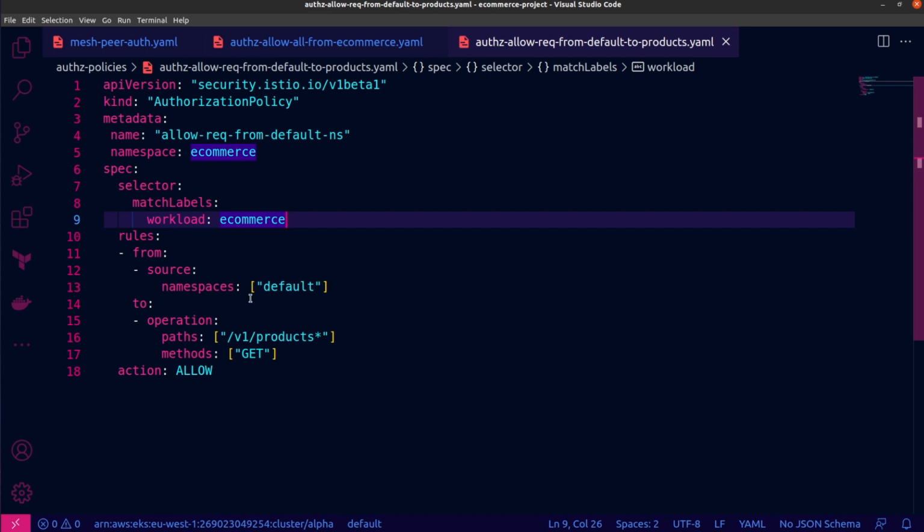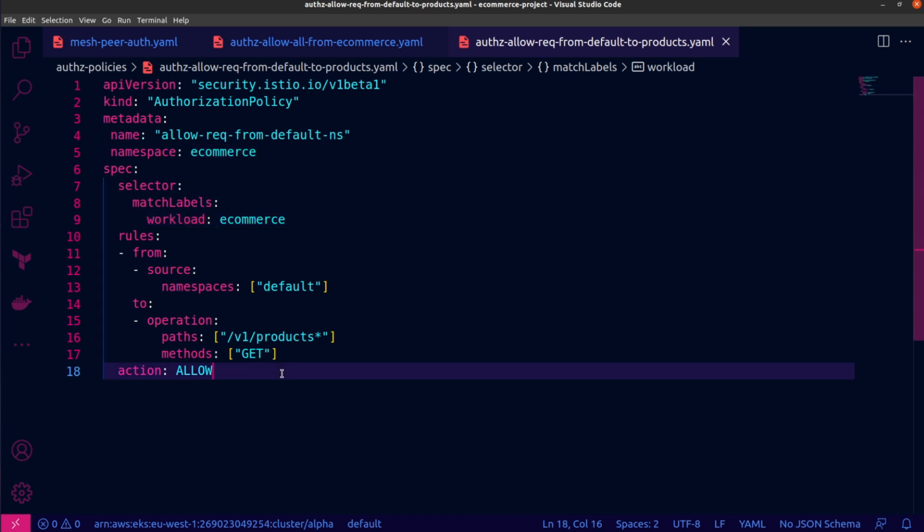That's the source that I've set. And this is specifically for GET operations on the products API, and it is an allow rule. So the result that we should see is that Express test should be able to successfully send a GET request to the products API, but should still fail to make any requests to the orders API.